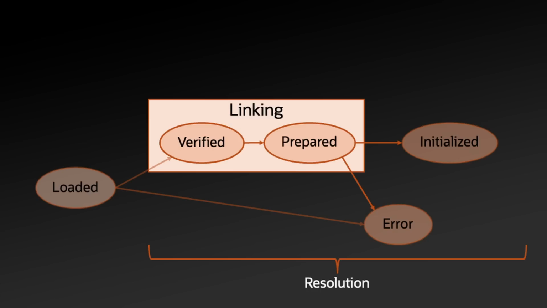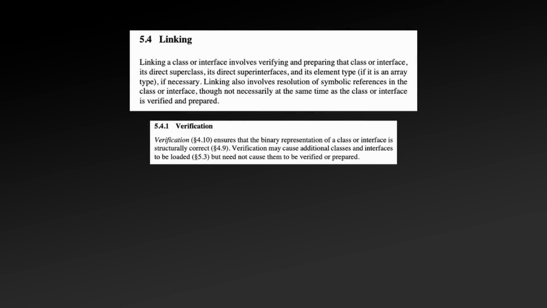Resolution can be done either eagerly or lazily, so it could happen as early as during verification to as late as after class initialization. But because they are defined in the JVM specification in the order of verification, preparation, and resolution, that's the order I will cover them.